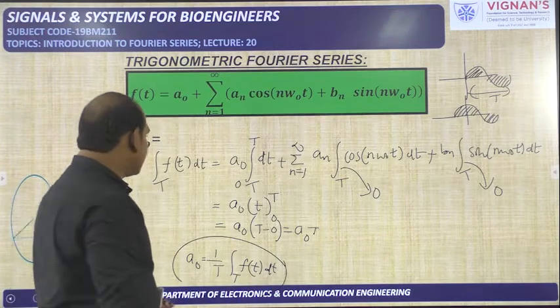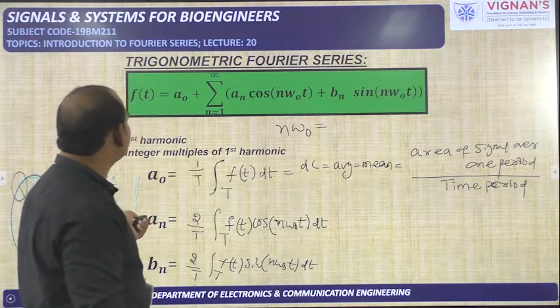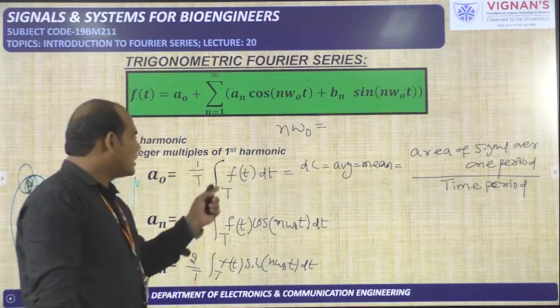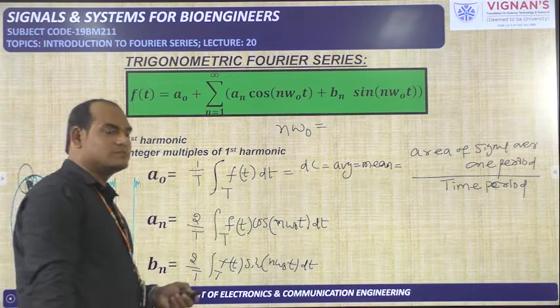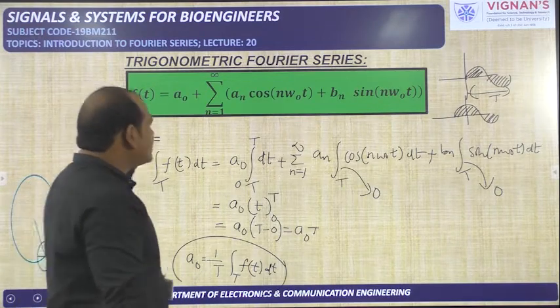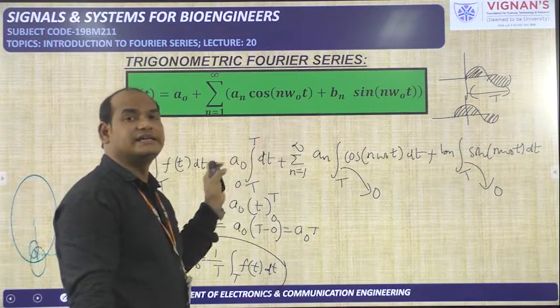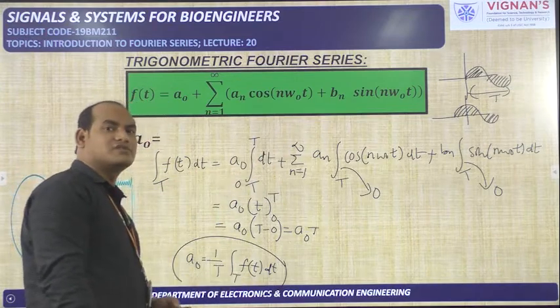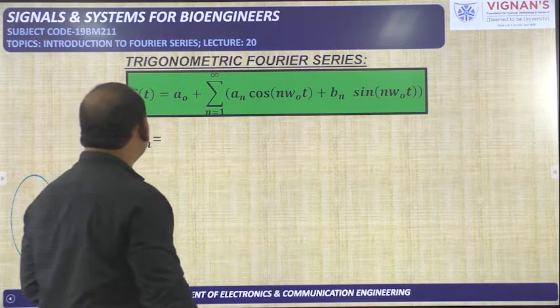In the previous slide I have shown the same equation for you: a naught is equal to 1 by T integral f of t over one period dt. So this is the proof for that one. What we have done is the integration over one period for this equation only. With that one step we got the equation for a naught. Now we will see the proof for an.